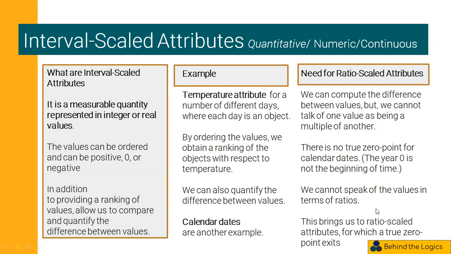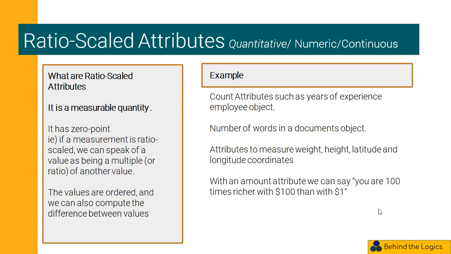This brings us to ratio scaled attributes, for which a true 0 point exists. Next, ratio scaled attributes. What are ratio scaled attributes? It is also a measurable quantity. It has a 0 point. That is, if a measurement is ratio scaled, we can speak of a value as being a multiple or ratio of another value. The values are ordered and we can also compute the difference between values.